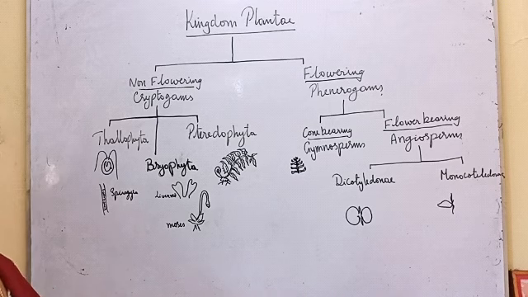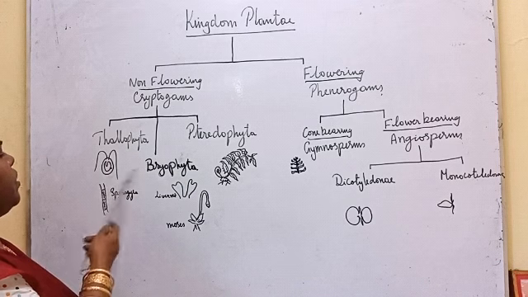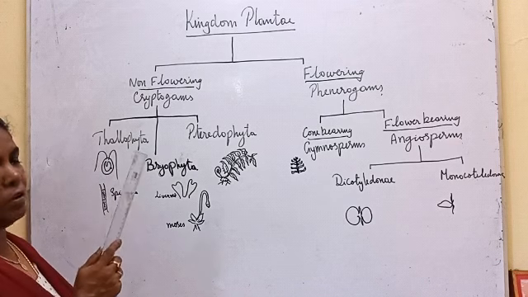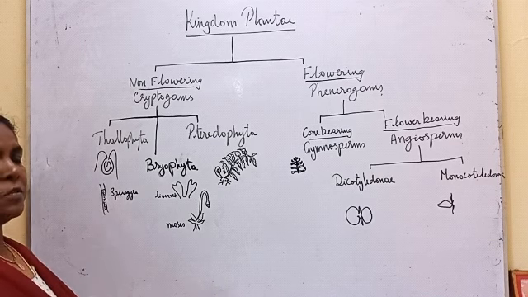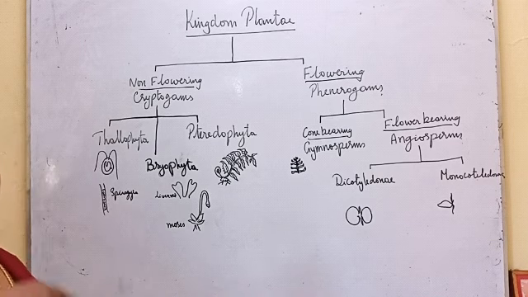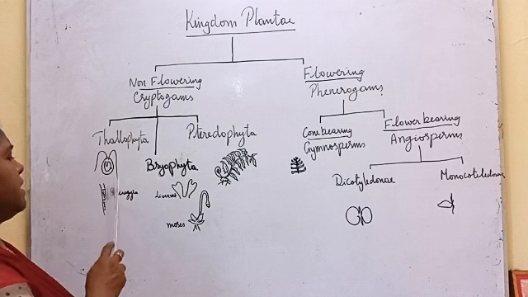If I take a plant and ask you to show the parts, leaf, stem, root, you can show them. But in Chlamydomonas, we cannot say which is leaf or stem, it is just one cell, unicellular. In Spirogyra, the body is made up of a number of cells, arranged one above the other, forming a long thread-like structure called the thallus. So the plant body of algae is called thallus.